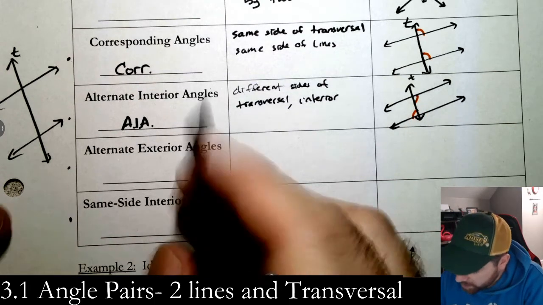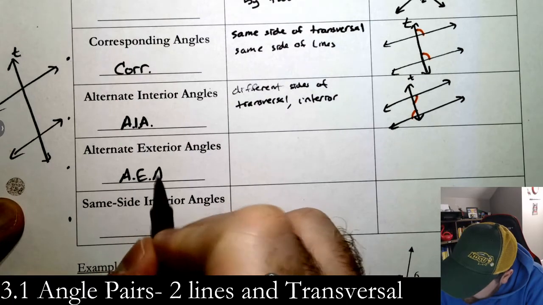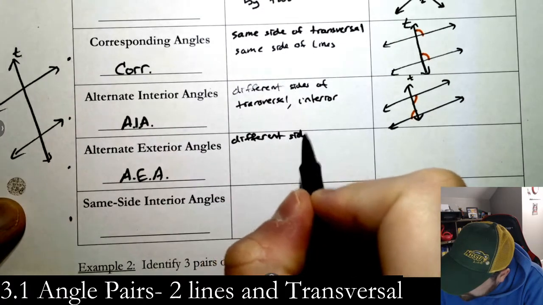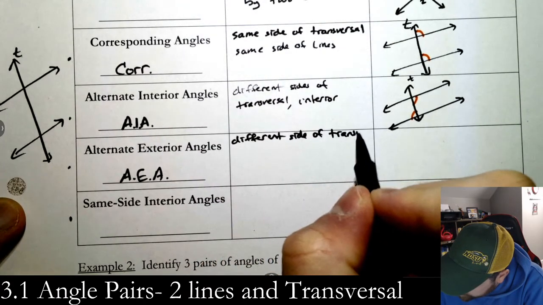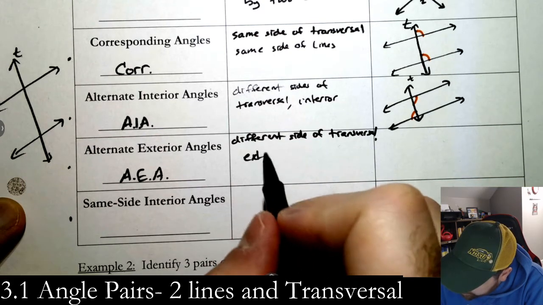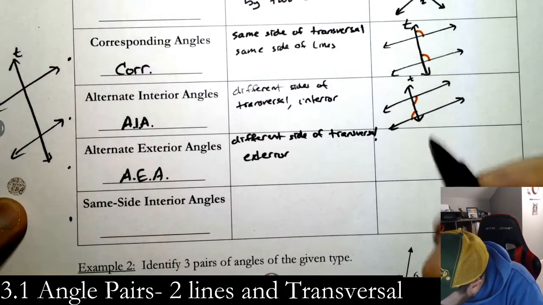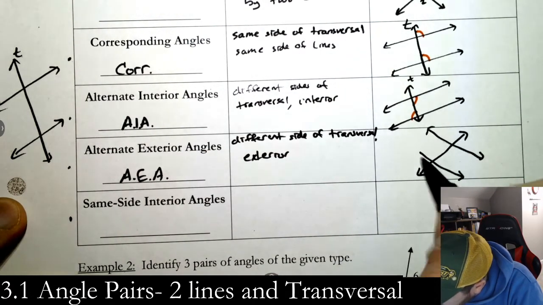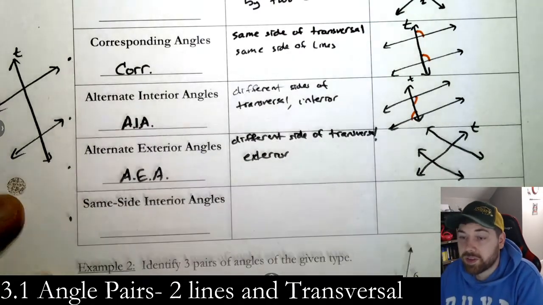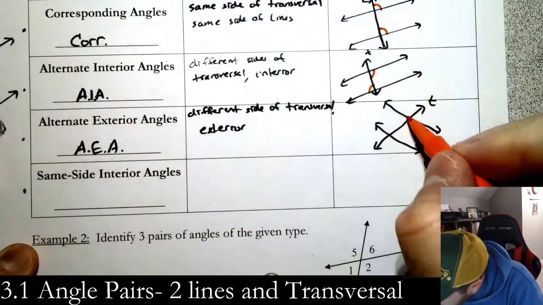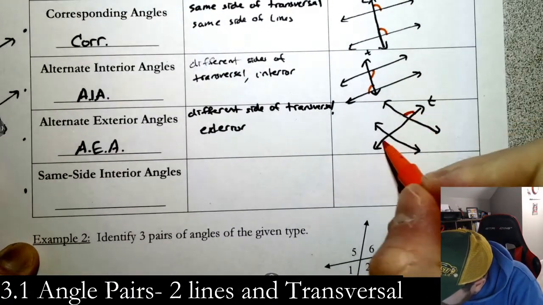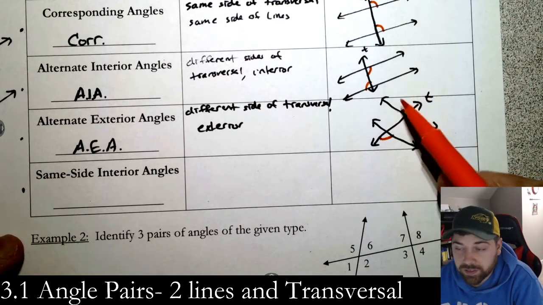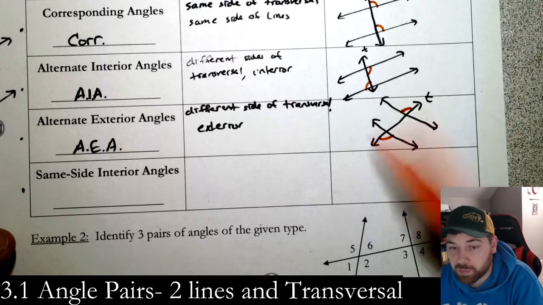Alternate exterior, AEA. Same idea, right? Different side of the transversal, and exterior. See, I'm going to draw it a little bit angled differently so I can make some room. Lines are just straight that way. So we have the transversal and the 2 lines. So different sides of the transversal, but on the exterior. Exterior is on the outside, so that would be the alternate exterior angles. Always on the opposite side of the transversal. One's on the left, one's on the right, and they're both on the outside. There's one more pair here.